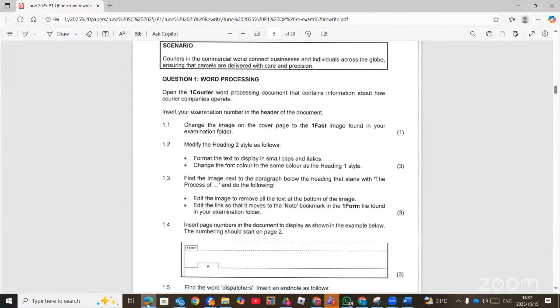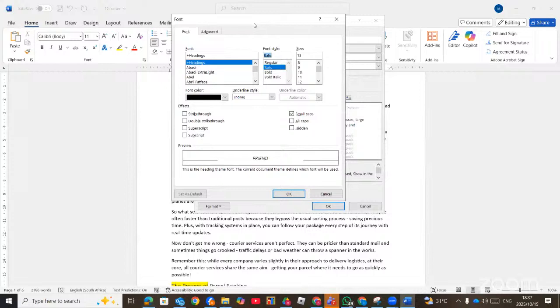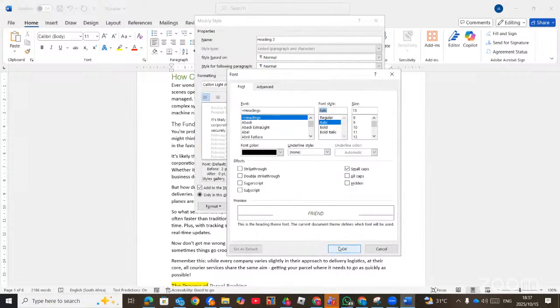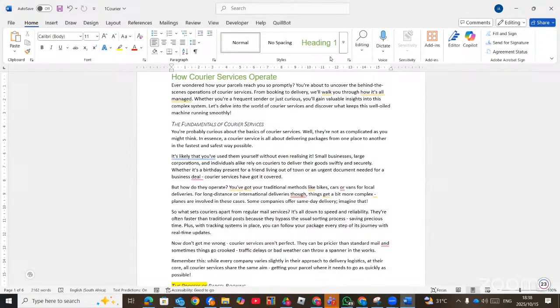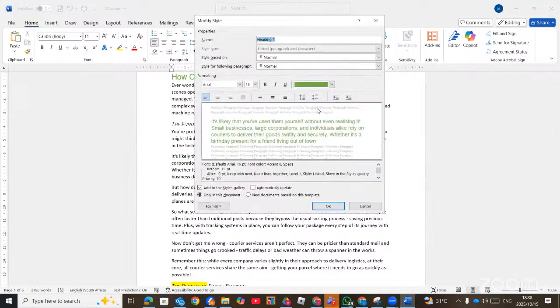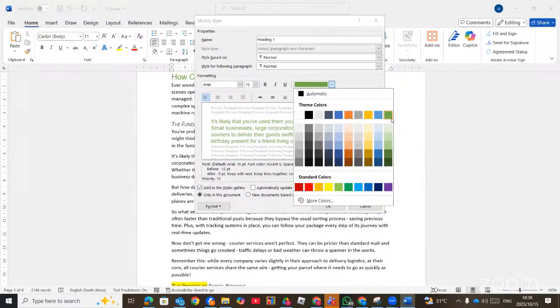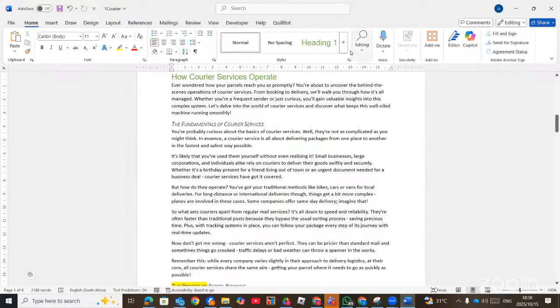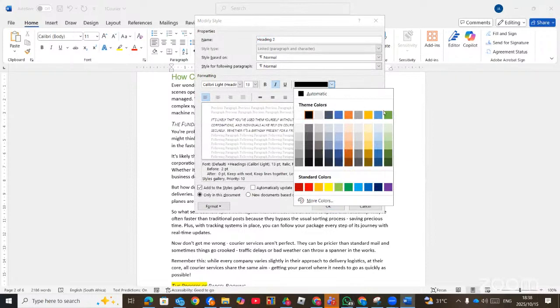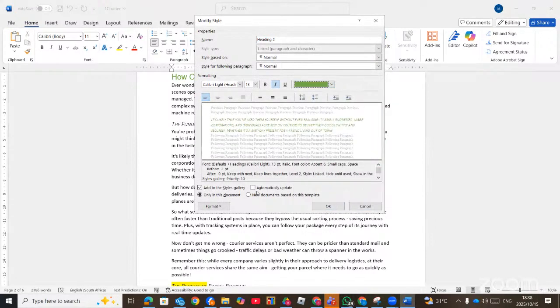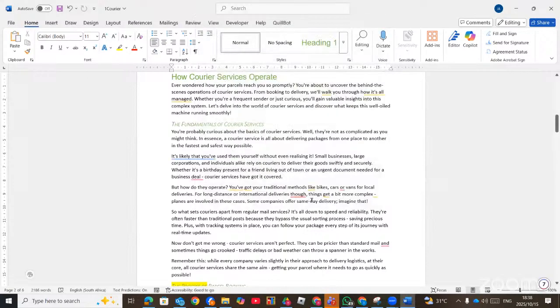And then change the font color to the same color as the heading 1. Now, this is where the problem comes. Now, the font color, we have to check. So we can just click OK. Now, you have to check the font color of heading 1. So you see, when you modify the heading 1, you will see the font color, which was green accent 6. So now we know that the heading 1 was green accent 6. So we need to change this one also to the same color. Then we can also take update automatically. Right. So basically, this is how we were supposed to do.